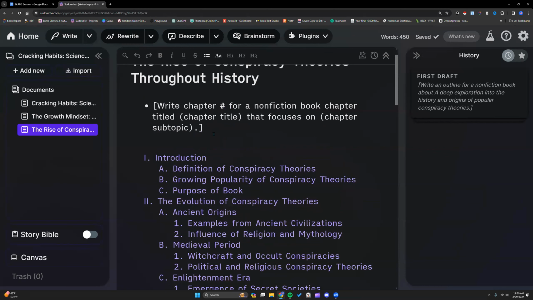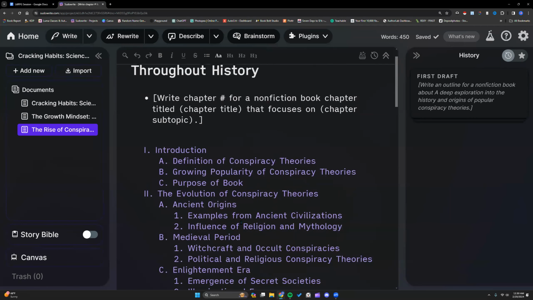Here's the prompt, and again, y'all have access to this. I would say write chapter number 2 for a nonfiction book about the evolution of conspiracy theories, focusing on the sub thing. Right here where it says the title, that's going to be your main thing. Or you could change this prompt up to work for you whichever way. And then I typically put whatever I'm focusing on.